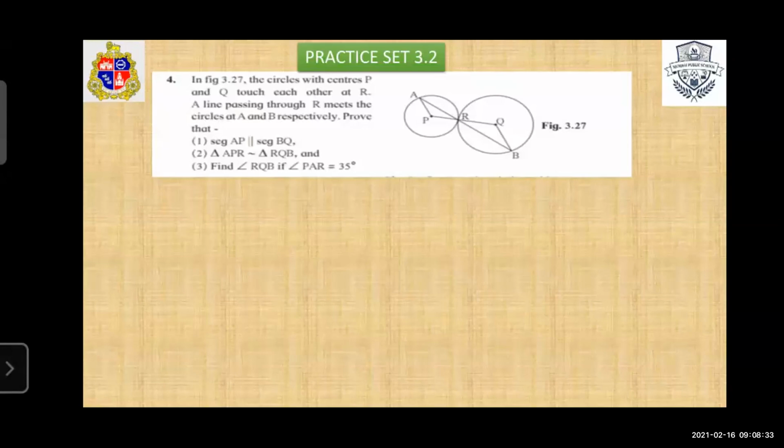A line passing through R meets the circles at A and B respectively. So here we draw a line AB.